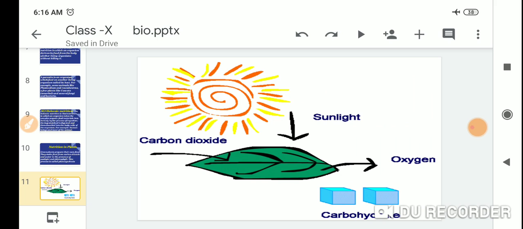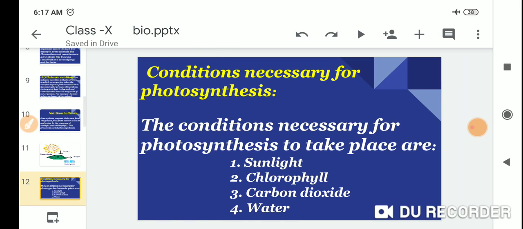So let me show in this picture: sunlight, carbon dioxide, oxygen, and the carbohydrates made. Conditions necessary for photosynthesis: the conditions necessary for photosynthesis to take place are, first one, sunlight, chlorophyll, carbon dioxide, and water.